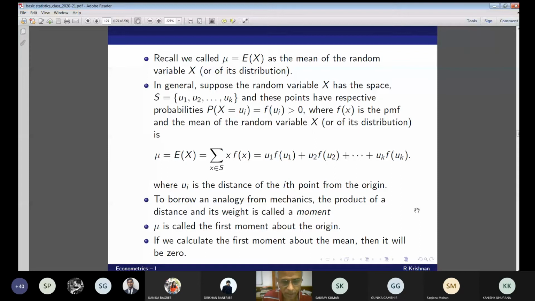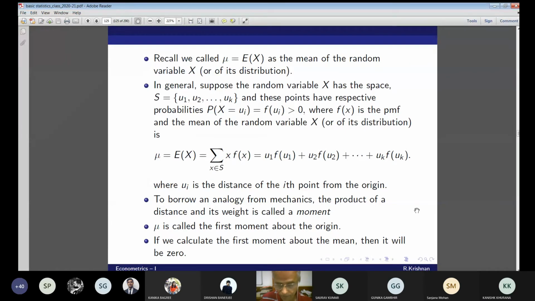Now suppose you borrow an analogy from mechanics. The product of distance and its weight is called a moment. This I didn't know; only after going to a statistics book did I learn why it's called a moment. This is from mechanics. The product of a distance and its weight is called a moment, and mu is called the first moment about the origin. If we calculate the first moment about the mean, then it will be 0. To be specific, the first centralized moment, because we calculate about the mean, will be 0. So mu is called the first moment, and hence the name.